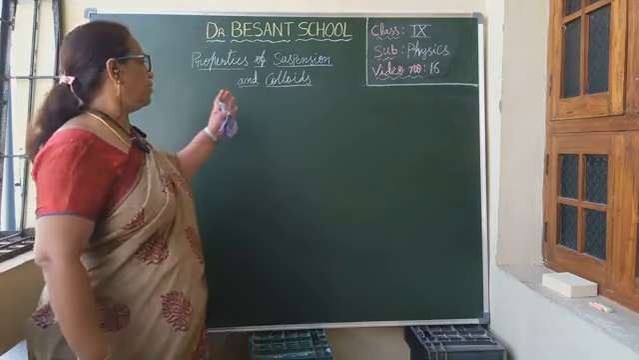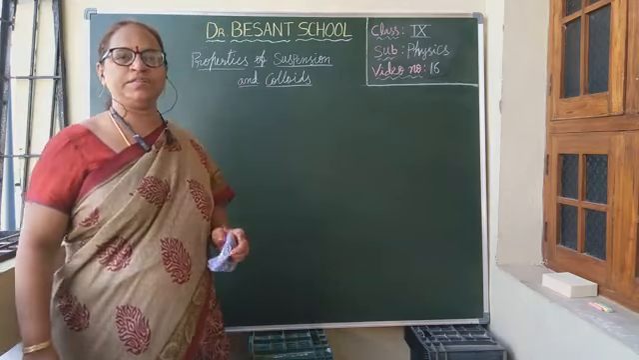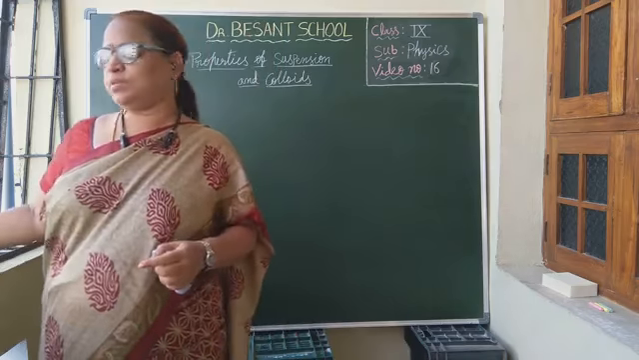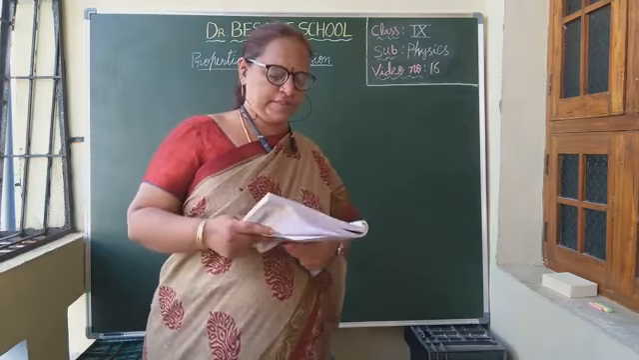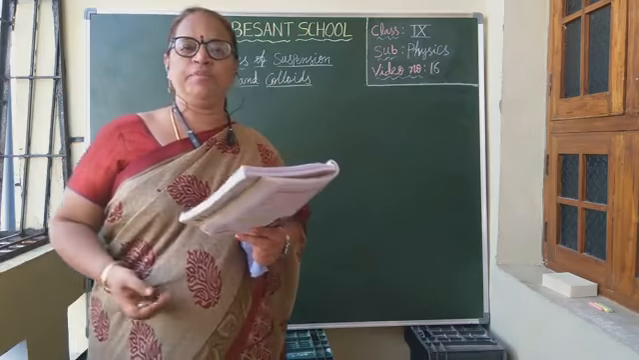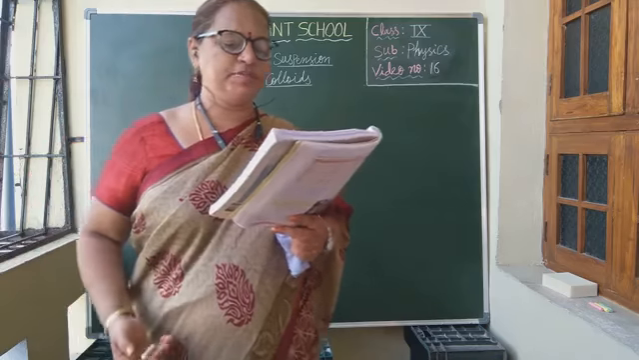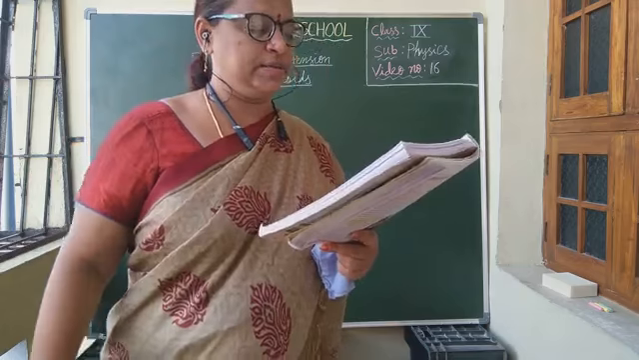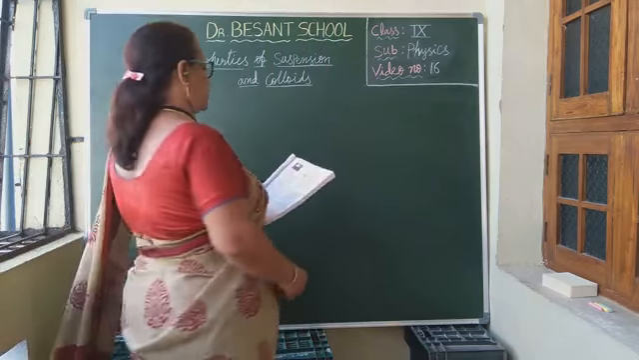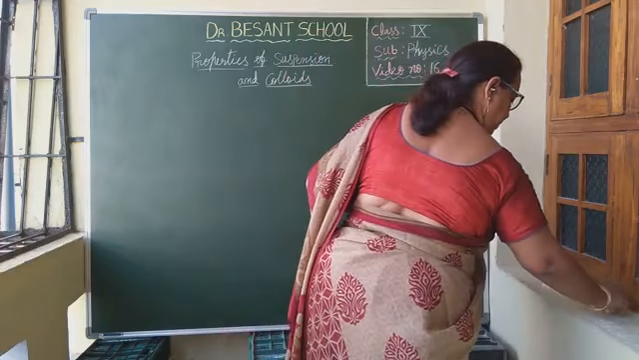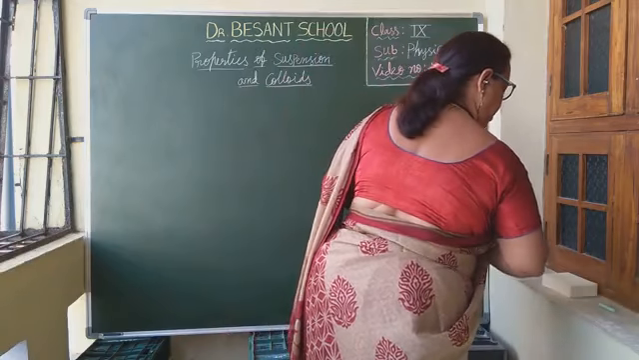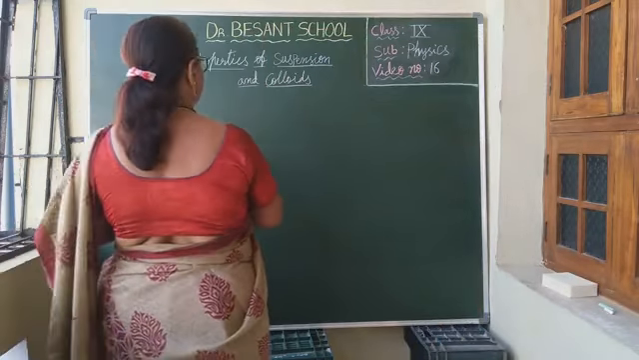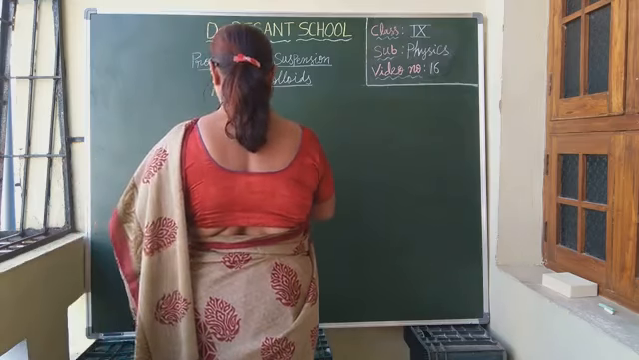Today's session, we are going to learn the properties of suspension and colloids. I hope you all are ready with your books. See in your textbook, page number 45, properties of suspension and colloids. Suspension is what type of mixture? Suspension is a heterogeneous mixture, whereas colloid is also heterogeneous.